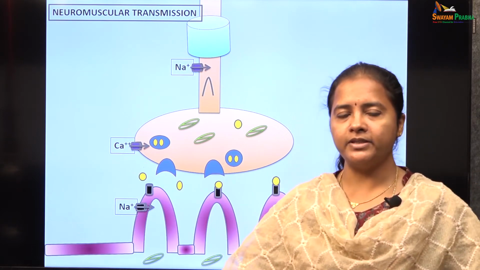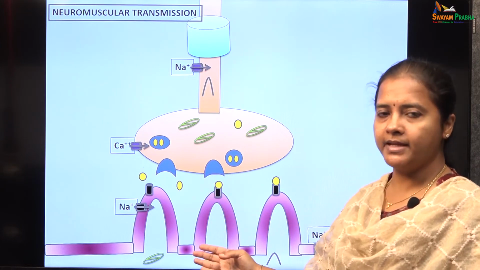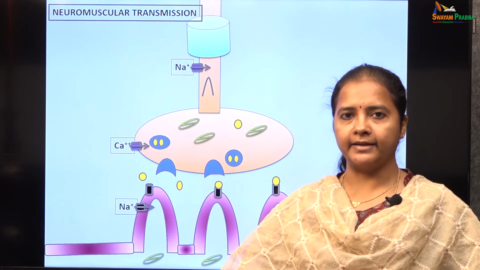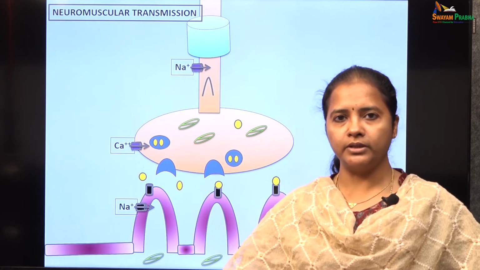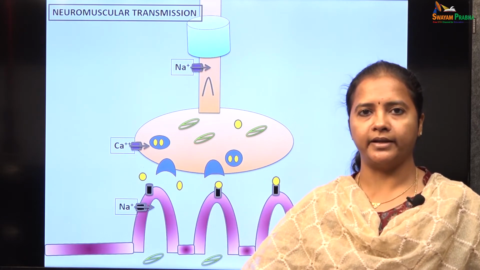So, the process by which this action potential in the neurons passes on to the skeletal muscle fibers, and the generation of action potential in the skeletal muscle fibers further leads on to the contraction of the skeletal muscle fibers, is called the excitation contraction coupling.